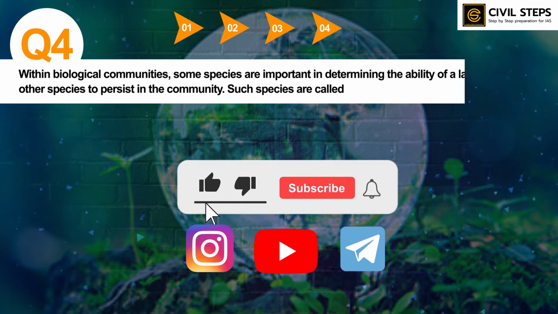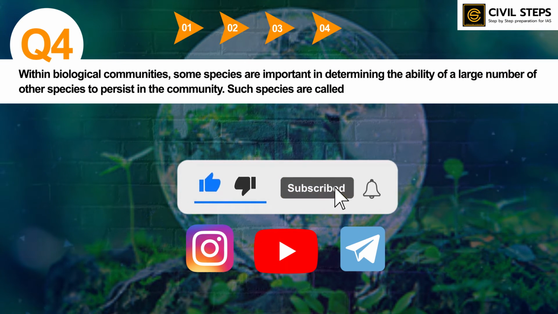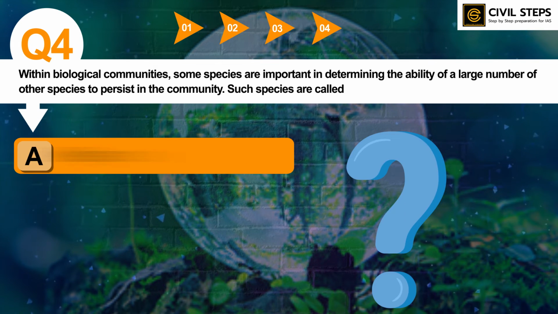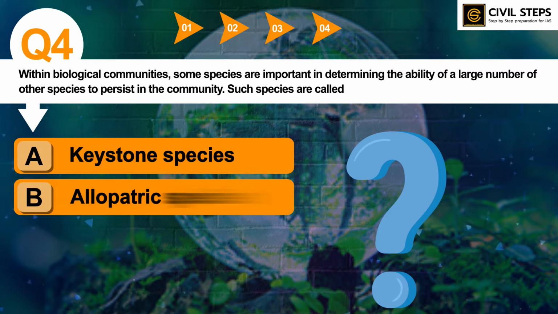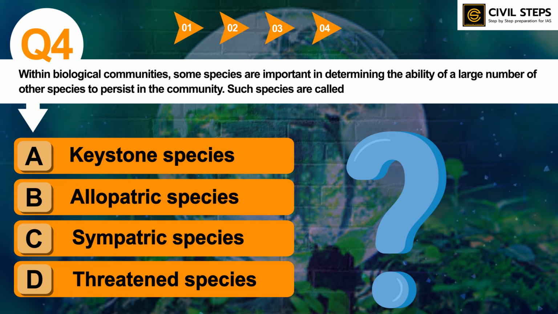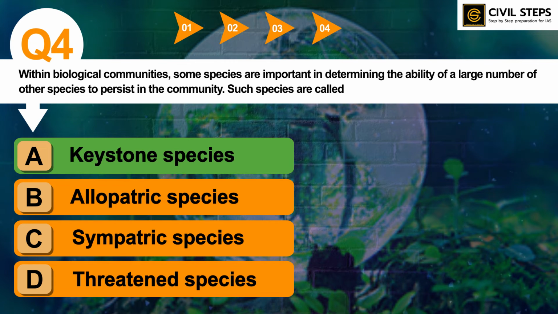Within biological communities, some species are important in determining the ability of a large number of other species to persist in the community. Such species are called: option A, keystone species; option B, allopatric species; option C, sympatric species; option D, threatened species. So you can pause this video and write your answer in the comment section. So the answer of this question is option A, keystone species.